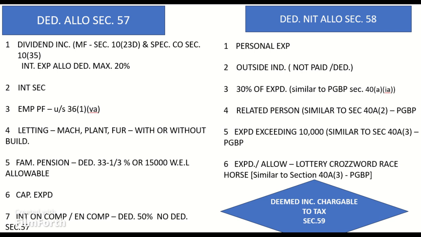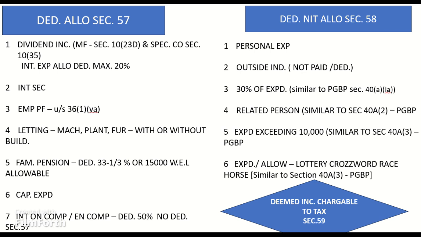Point 4. Where the income to be charged under this head is from letting on hire of machinery, plant and furniture, with or without building, the following items of deductions are allowable in the computation of such income: the amount paid on account of any current repairs to the machinery, plant, furniture, or building; the amount of any premium paid in respect of insurance against risk of damage or destruction of the machinery, plant, furniture, or building; the normal depreciation allowance in respect of the machinery, plant or furniture, due thereon.